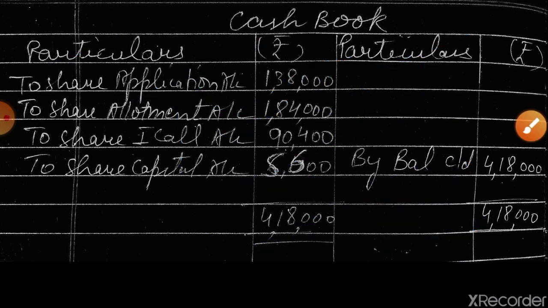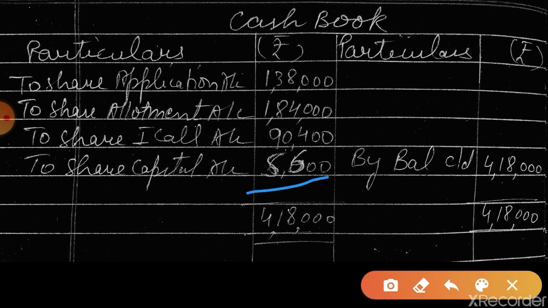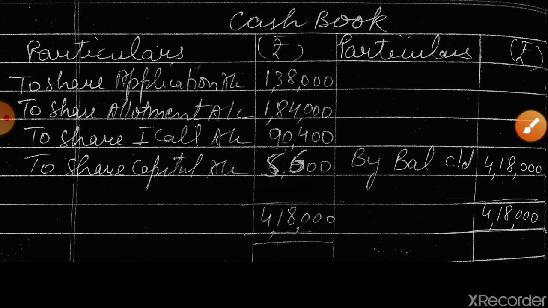Okay, students, you can take the screenshot. Remember, this is 5,600. Okay, and the smarter students will make the cash book by themselves. No big issue in making cash book.